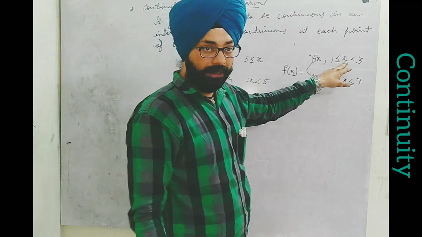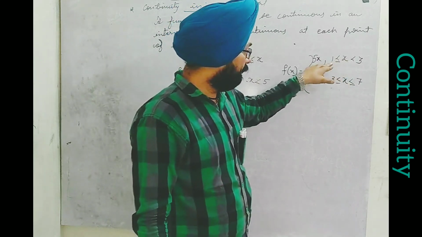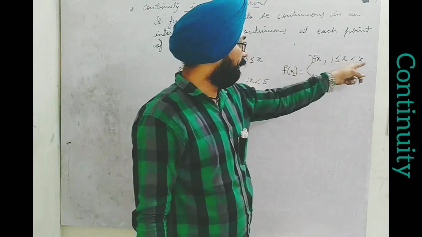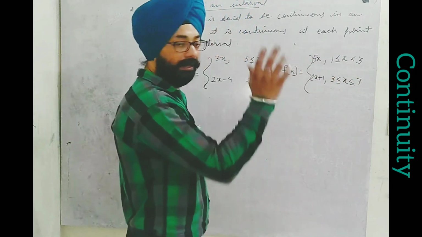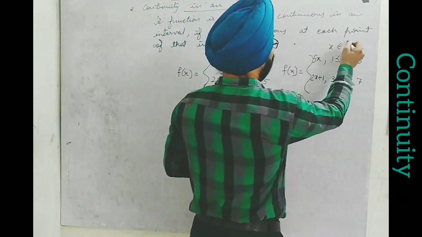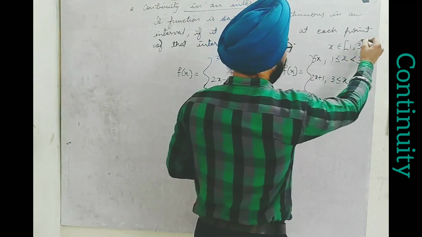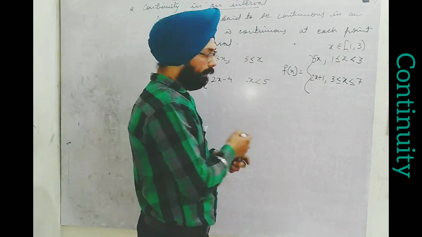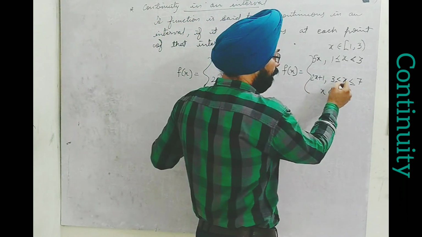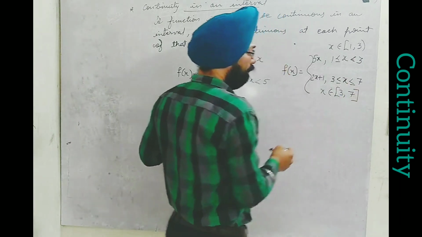It is given that the value of x may be either greater than 1 or equal to it, and the same definition is used when it is less than 3. If I write that in the form of an interval, the first one we will write as x belongs to (1, 3), here no equality sign, so open interval. The second definition is x belongs to [3, 7], where 3 will be included, so 3 closed, 7 also closed.